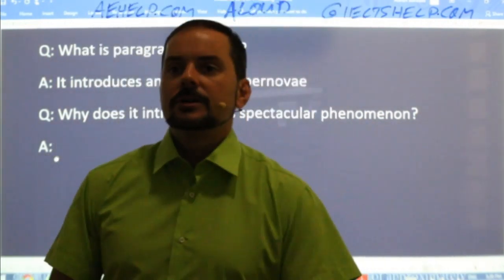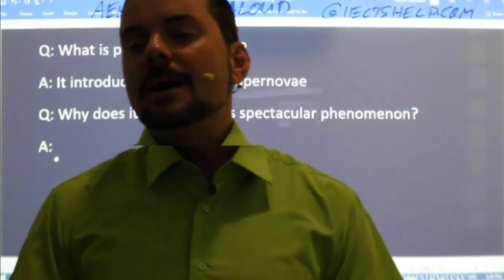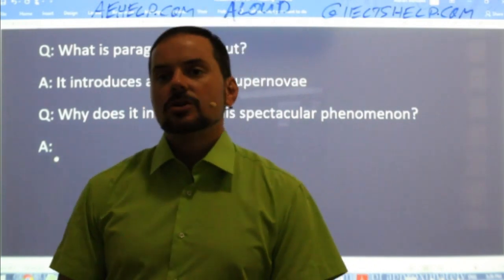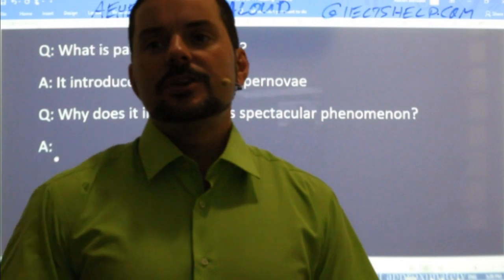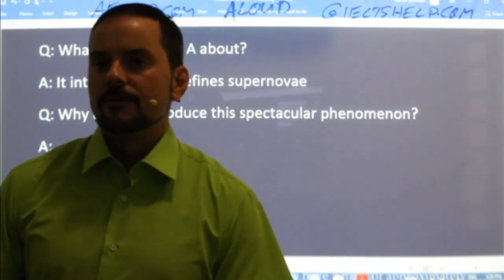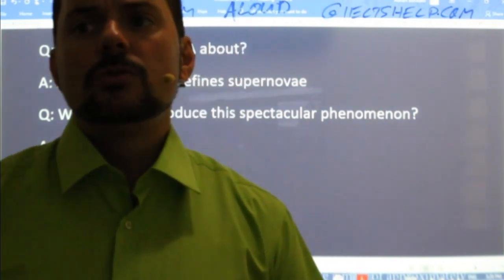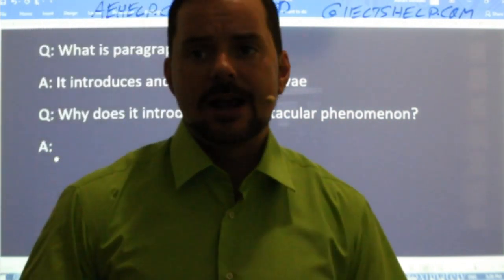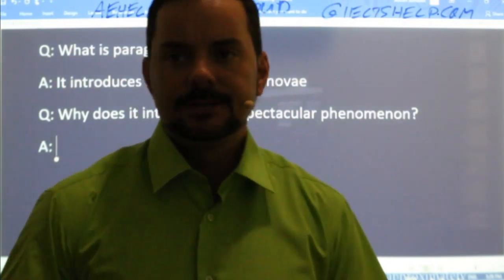What's the idea? Adam says the article always starts with an introduction. Absolutely, Adam, as does every good, well-written essay. Rahul says to understand the basics about supernovae. Jay says to understand the paragraph, not just Jay Patel, but you're on the right track. Okay?